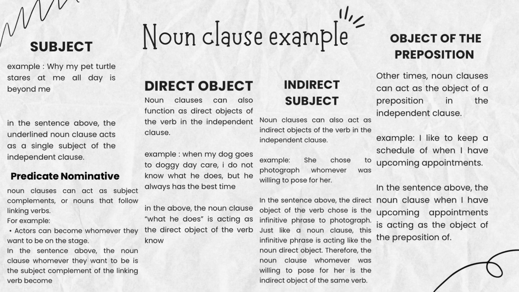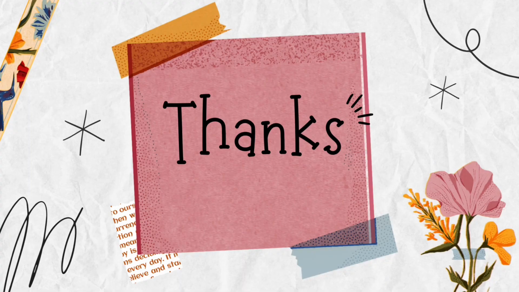And the last, object of the preposition. Other times, noun clauses can act as the object of a preposition in the independent clause. Example: I like to keep a schedule of when I have upcoming appointments. In the sentence above, the noun clause when I have upcoming appointments is acting as the object of the preposition of.